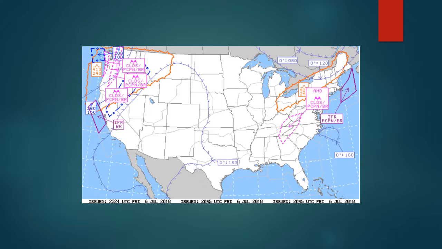This is the image of AIRMET, and there will be high turbulence from 24,000 feet to 41,000 feet at Washington, Oregon, North California, North Idaho, and west part of Montana, and the same altitude of high turbulence from Ohio up to Maine. And there will be icing from 15,000 feet to 26,000 feet at Northern California up to northern part of Idaho. And there will be mountain obscuration on Washington, Oregon, and Tennessee. And there's no low-level wind shear and surface winds.